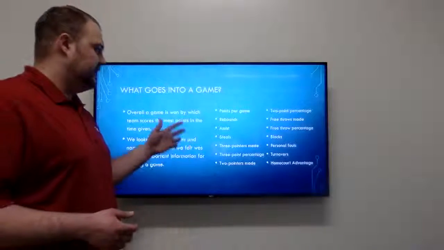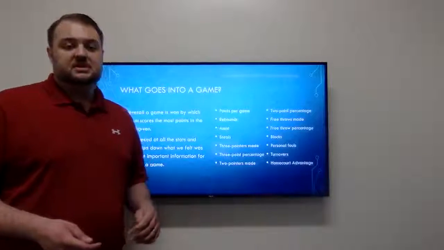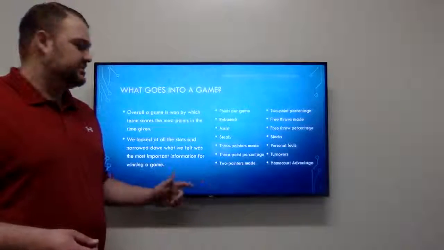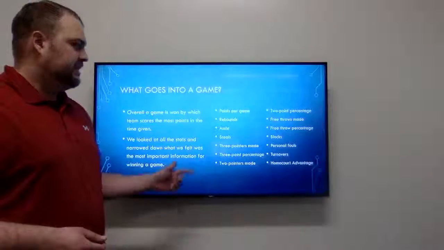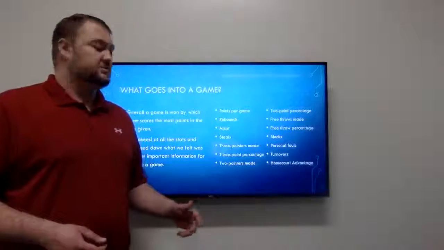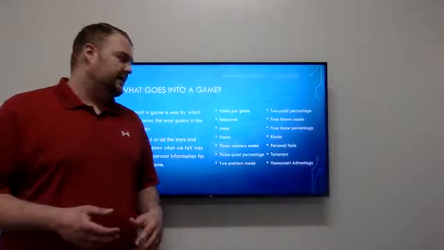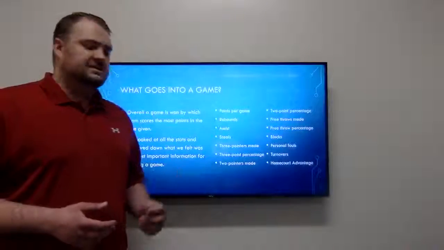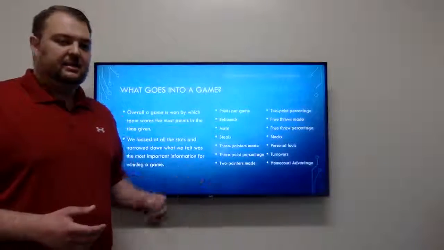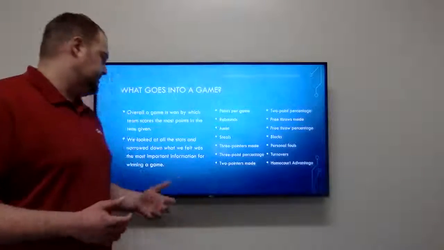The stats we put into our model are points per game, rebounds, assists, steals, three-pointers made and percentage, two-pointers made and two-point percentage, free throws made and free throws percentage, followed by the blocks, team's personal fouls, turnovers, and also the home court advantage weight. That's how we can predict who wins a basketball game.